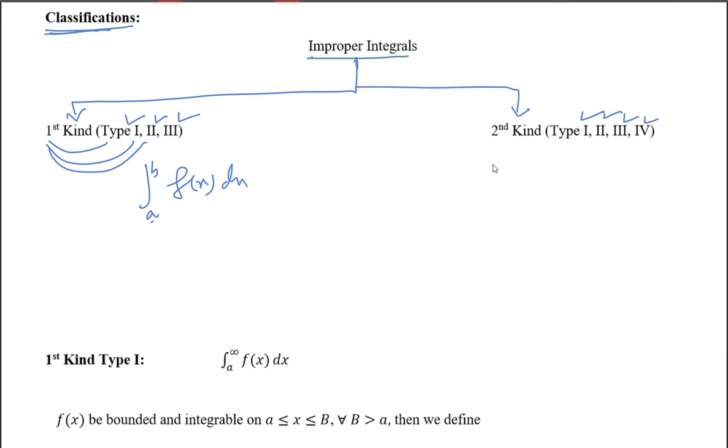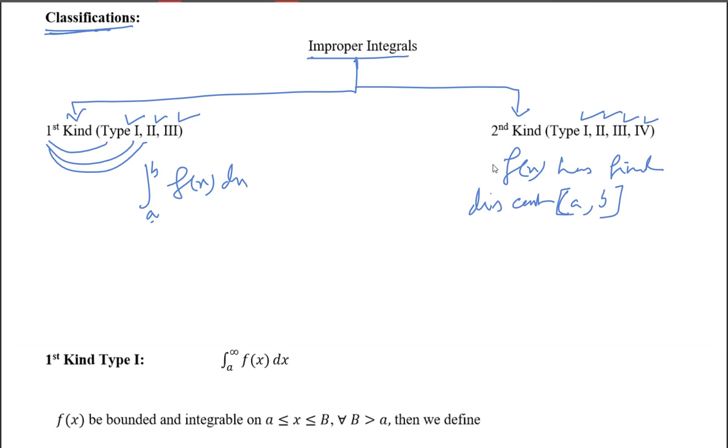Second kind is when the limits a and b are finite but f of x has a finite number of discontinuities in the interval a to b, any number, one or two or more.